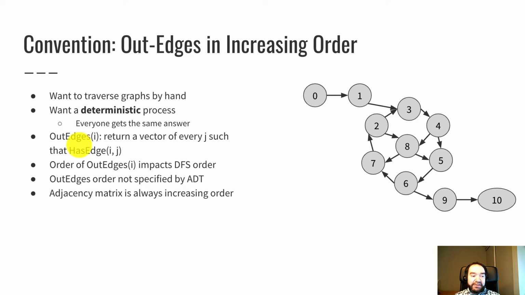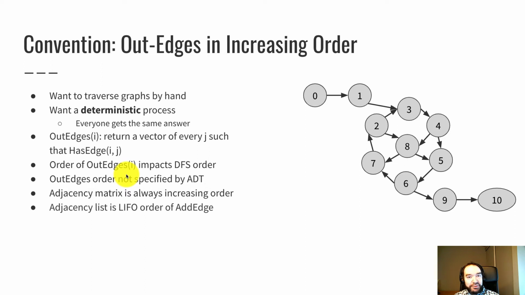It happens that the adjacency matrix would always return those vertices in increasing order. If we think back to the details of how adjacency matrix worked, the out edges operation involved looping through every vertex in a row. So we go through every column from 0 through n-1. Usually we write those for loops in that order, 0 through n-1. And if that entry in the matrix is true, then we add that vertex to the vector of out edges. So if we have a conventional for loop that starts at 0, works its way up, then adjacency matrix will actually always return those in increasing order.